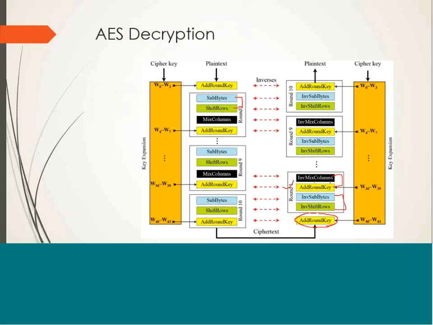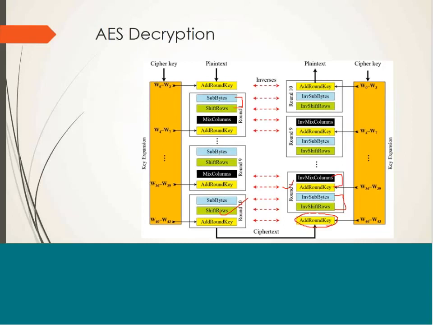We have exchanged the sequence of the operations. Inverse has been written here because we are going to perform the inverse of the operations which we performed while doing encryption. Inverse shift rows means we are going to perform circular right shift, and inverse substitution byte means we are going to look up into the inverse SBox table.